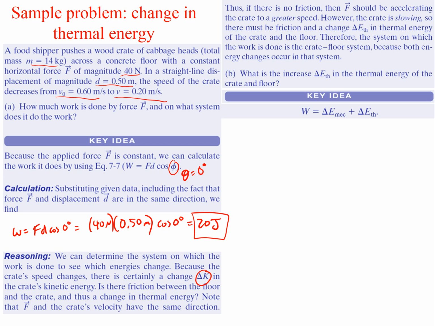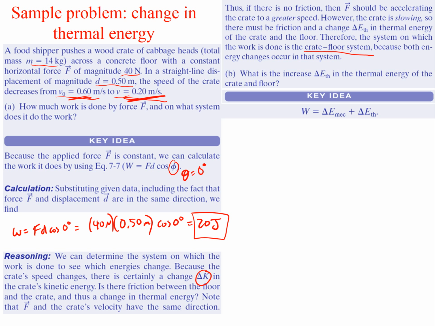Thus, if there's no friction, then the force would be accelerating the crate to a greater speed, right? Because you're pushing in the same direction that the displacement is, but somehow your velocities are going down, right? So there must be friction involved. And that's what it says here, right? So the crate's slowing, so there must be friction and a change in thermal energy of the crate and the floor. Therefore, the system on which the work is done is the crate-floor system, right? Because both energy changes occur in that system.